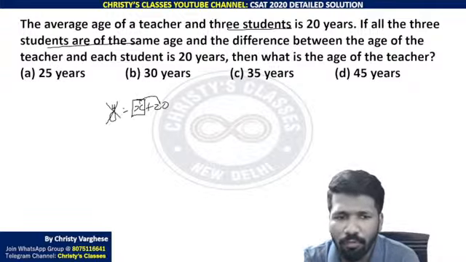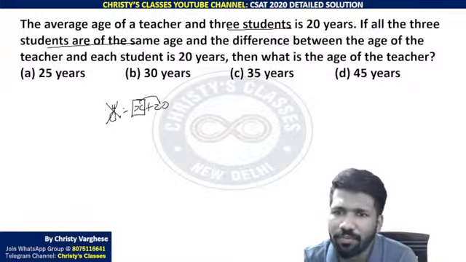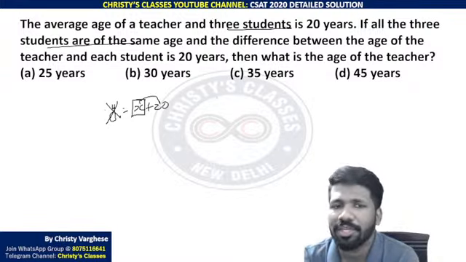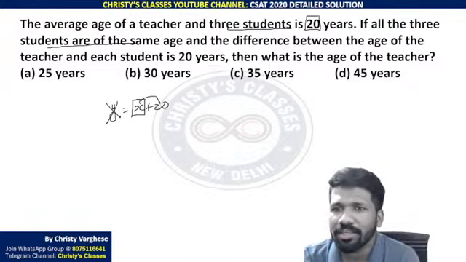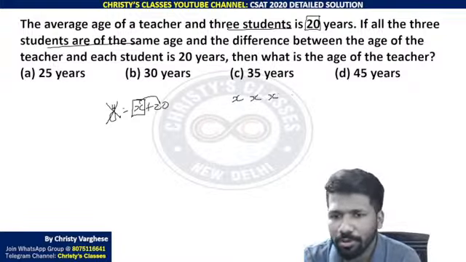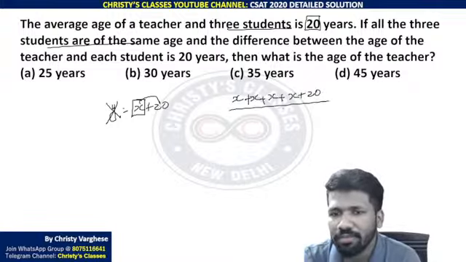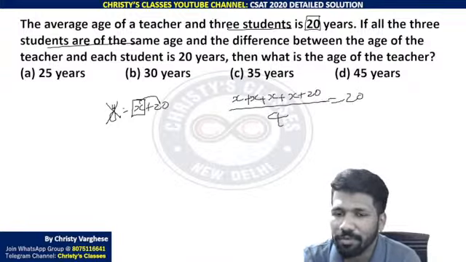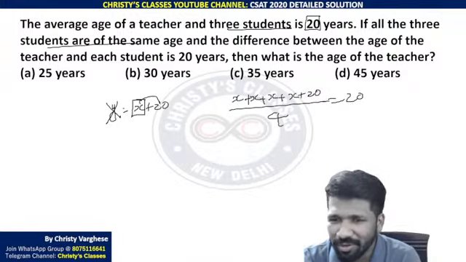So to avoid unknown, now you just delete y. You only want x and x plus 20. What is the age of teacher? Here the question is saying that average is 20. That means 3 students x years old and the teacher x plus 20 years old. This average is 20. That means divided by 4 is 20. You don't have to write steps like this.